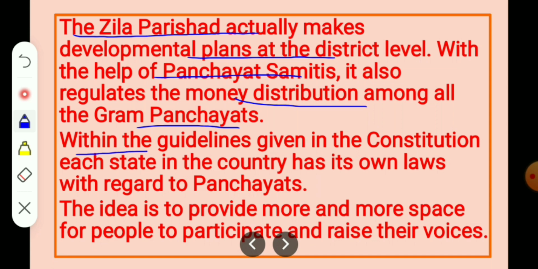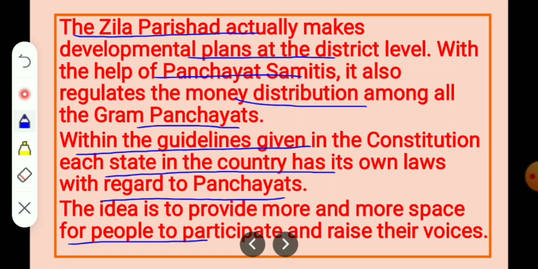Within the guidelines given in the constitution, each state in the country has its own laws with regard to panchayats. The idea is to provide more and more space for people so that people can participate in the process of government and they can raise their voice also.